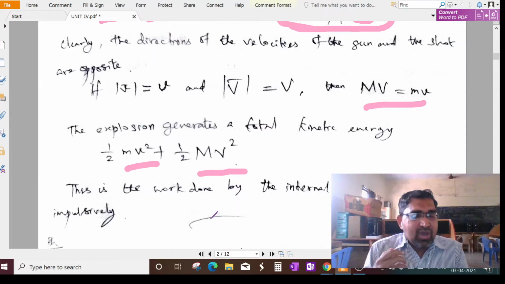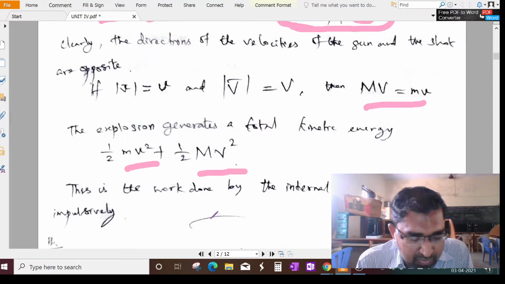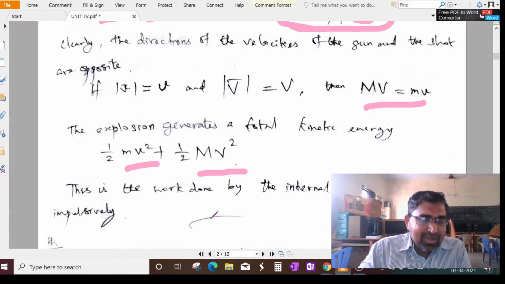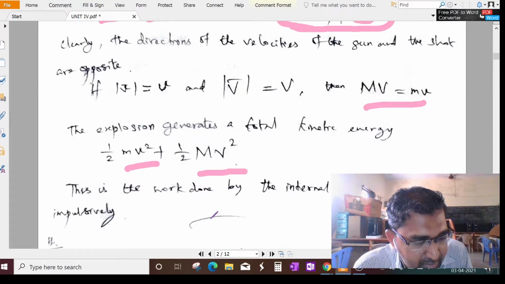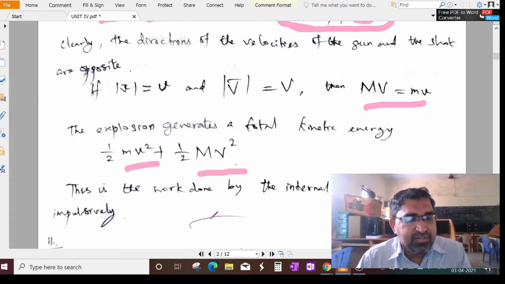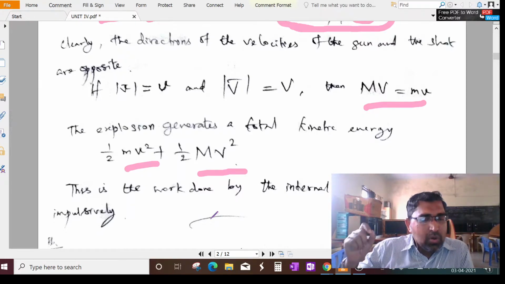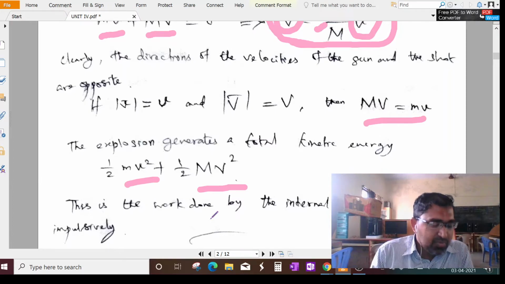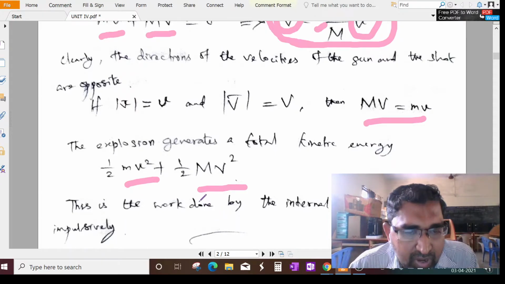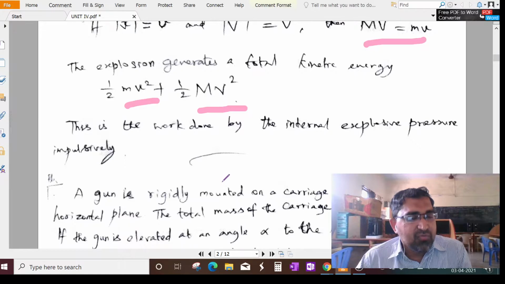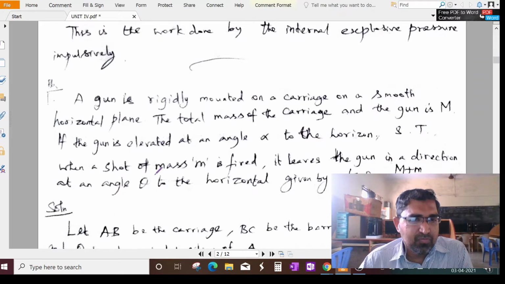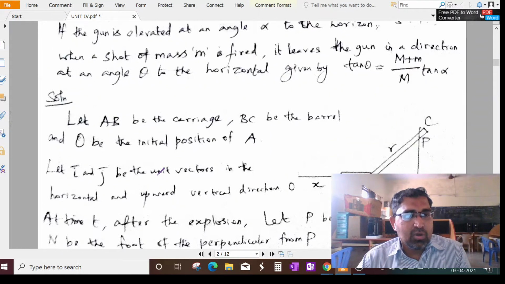Firing. If you have a gun and you shoot using the gun, you are giving a force. That force is called an impulsive force. Could you understand? If you use the gun for shooting, you are giving a force, either you or whatever the matter inside. That gives a force. That force is called an impulsive force. Understand? Now let us see the problem in detail.